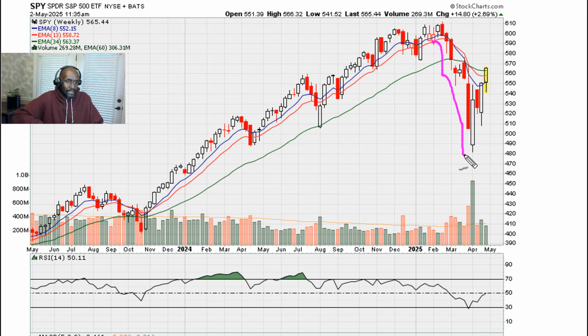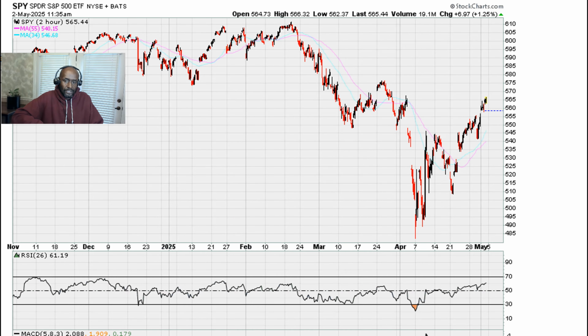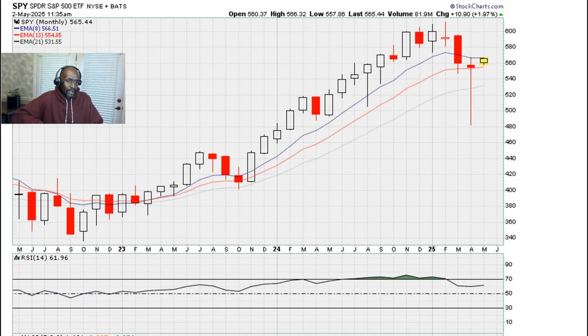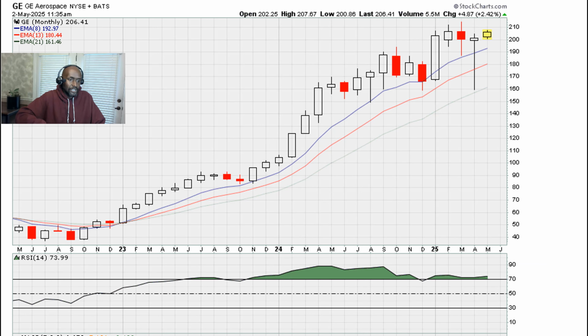So we've seen the market experience this plunge. Now let's take a look at the monthly chart for the S&P 500. This is the S&P 500. This is where it needs to break out in the coming months if it's going to break out. Now compare this with the monthly chart currently for GE, and you can see that it is already attempting a breakout right there. So if it clears this breakout here on a monthly basis, if it can clear the monthly closing high from August, which it's doing right now, then the stock is a buy.